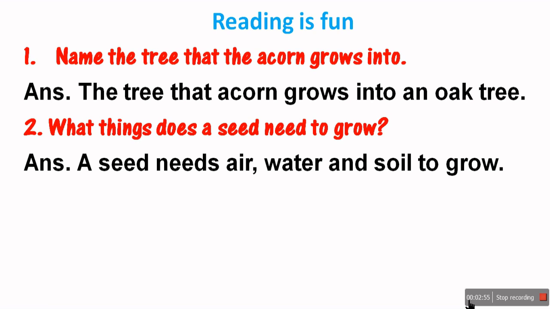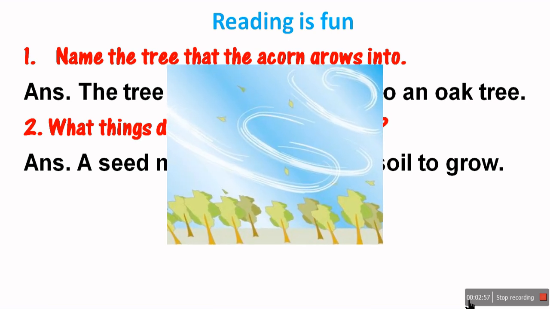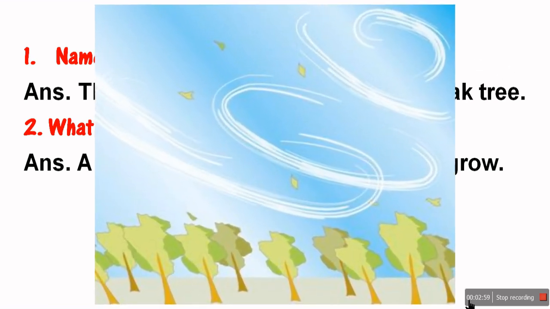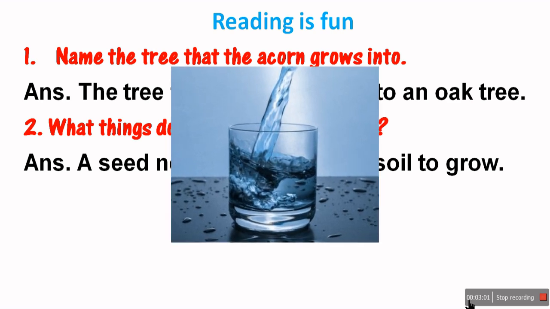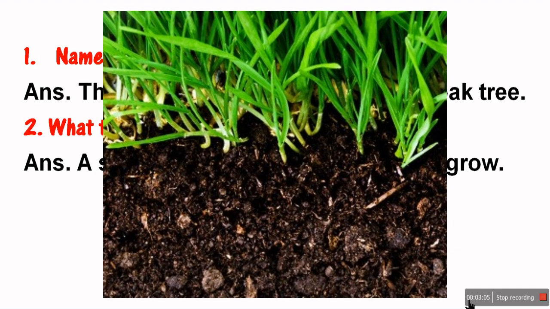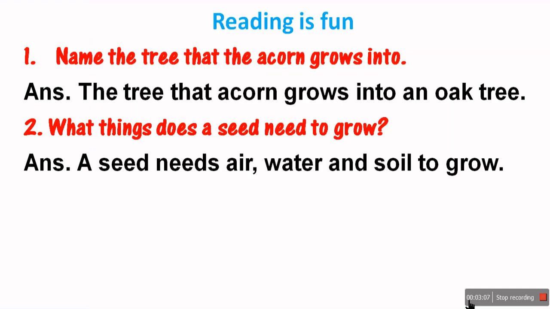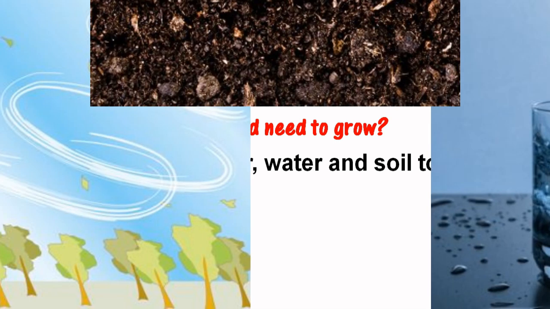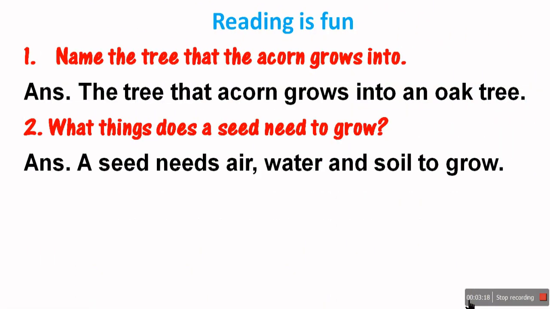A seed needs air. It gets it from the environment. Water, it gets from the soil. And the soil, why soil? Because it gets nutrients from the soil. It stands in the soil. Okay, it is a home for the seed. So a seed needs air, water and soil to grow. Okay.